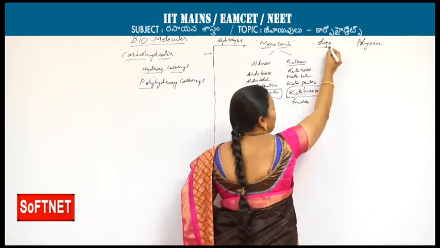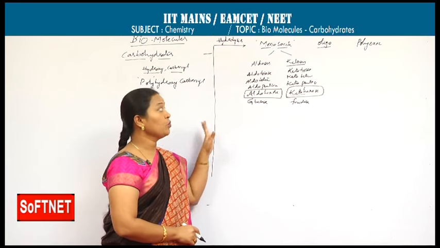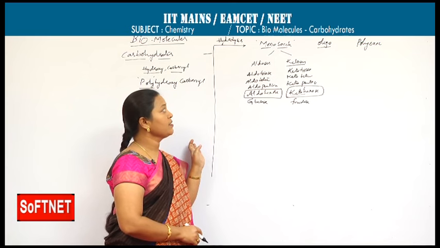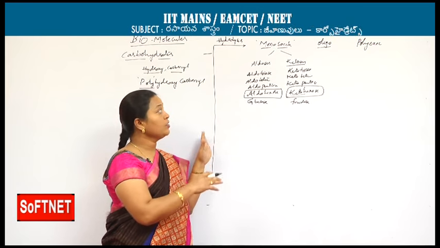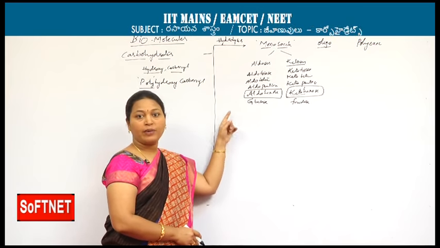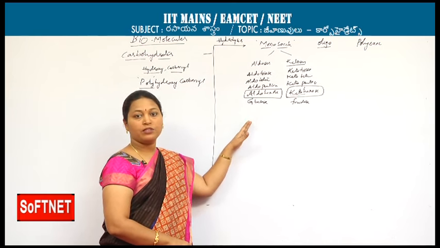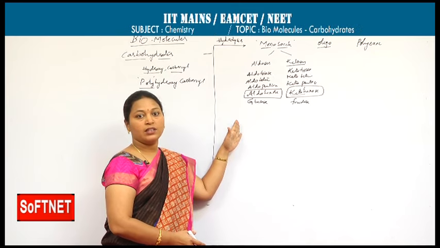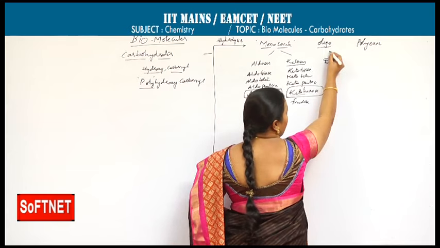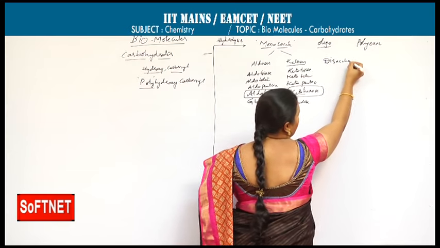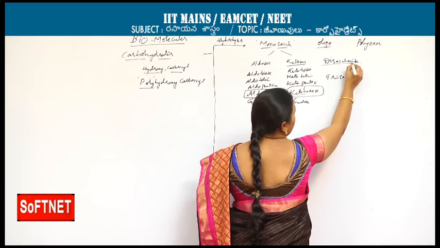Next, oligosaccharides. Oligo means few. Oligosaccharides when hydrolyzed give 2 to 9 monosaccharides. As I said, monosaccharides cannot be further hydrolyzed, and we get 2 to many monosaccharides by the hydrolysis of oligosaccharides, because an oligosaccharide is formed by the combination of 2 or 3 or 4 units. Types are disaccharide and trisaccharide.